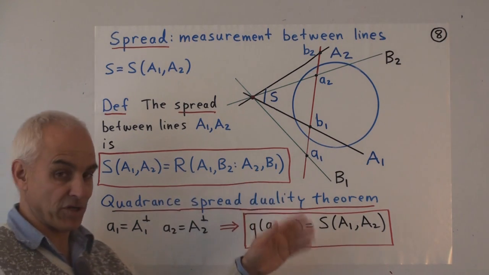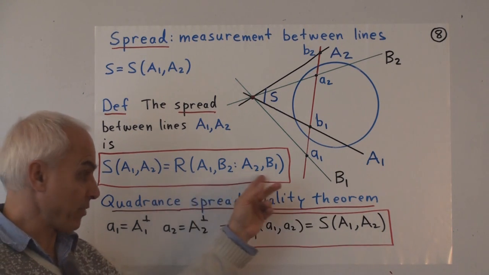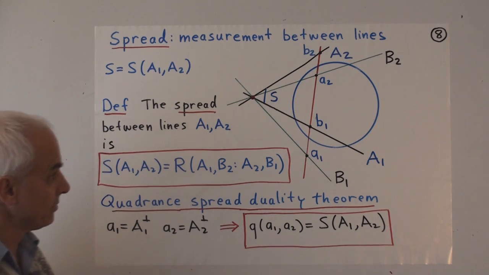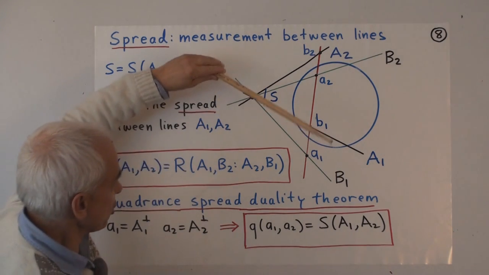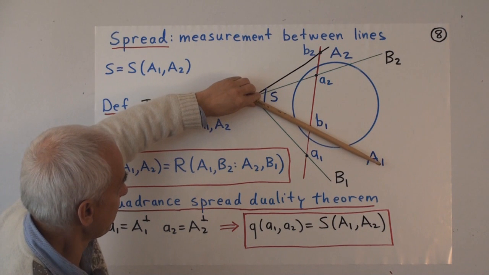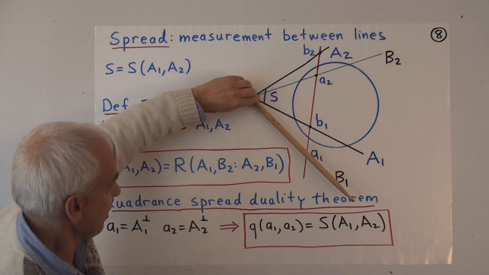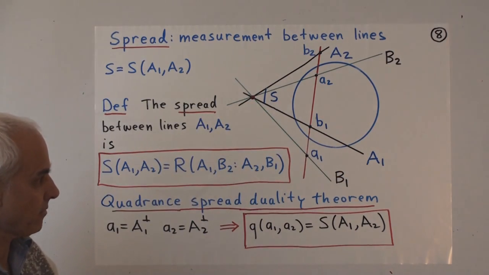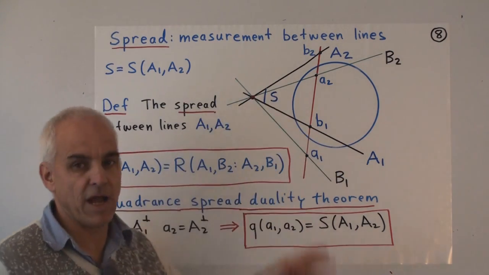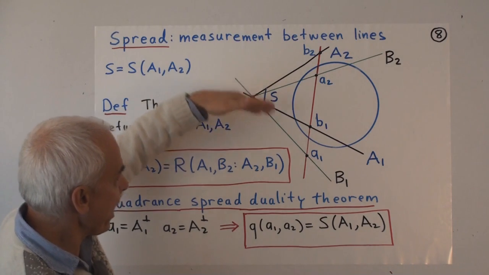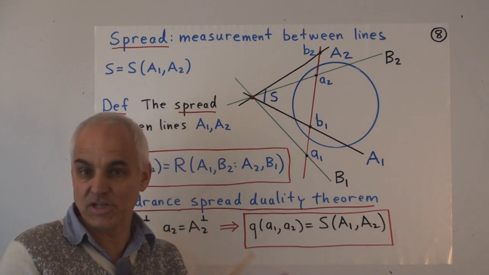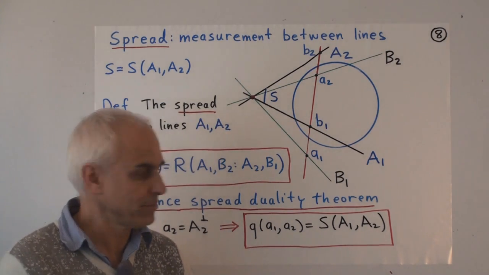It's exactly the same expression as with the quadrants, except there's capitals here instead of little ones. So it's the cross ratio between A1, B2, A2, and B1. And the relative positions of these four lines can change depending on where they intersect and where they're positioned with respect to the circle.